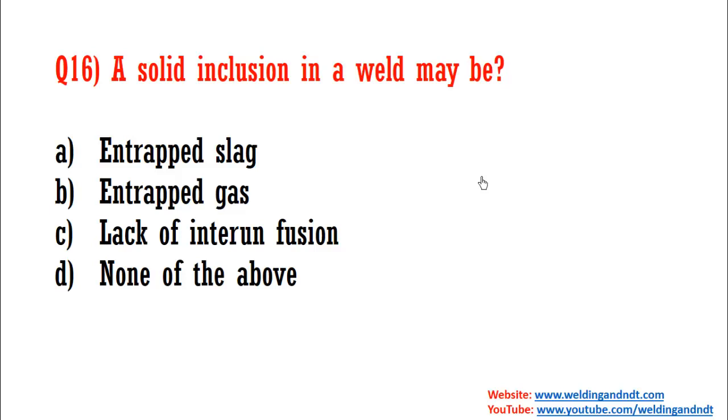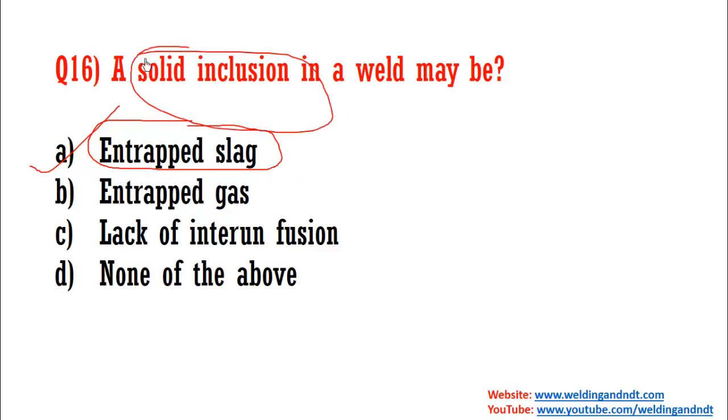Now question number 16. A solid inclusion in a weld metal may be. It's a very straightforward question, and the answer will be A, entrapped slag. So if there is slag which is entrapped into the weld bead, it will cause solid inclusion.